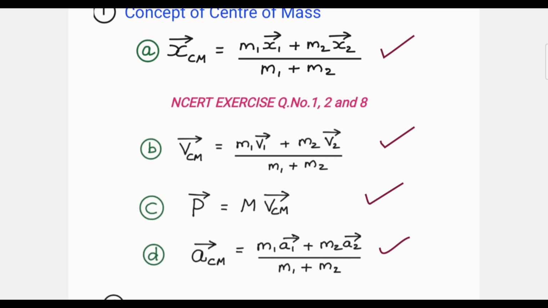Based on these concepts, you will get NCERT exercise questions 1, 2 and 8. The solution to these questions I will provide in a separate video, but by then you can refer to those questions. All these questions are very important. Practice them 50 times or 100 times. Increase the repetition rate.